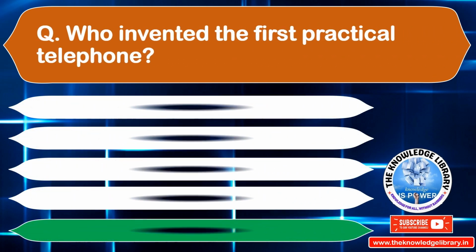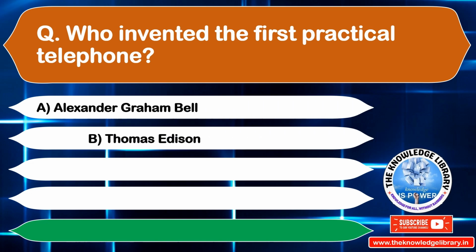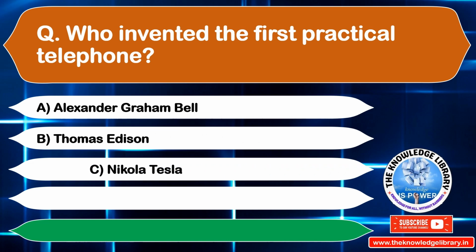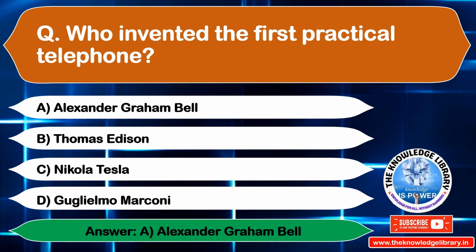Who invented the first practical telephone? Option A, Alexander Graham Bell. Option B, Thomas Edison. Option C, Nikola Tesla. Option D, Guglielmo Marconi. The correct answer is option A, Alexander Graham Bell. Move to the next question.